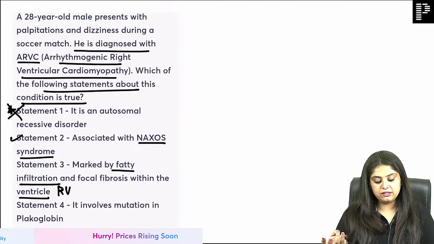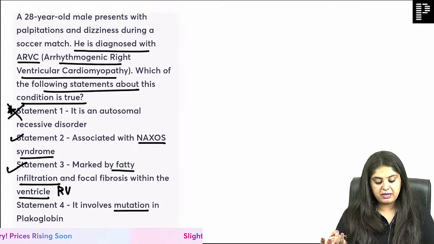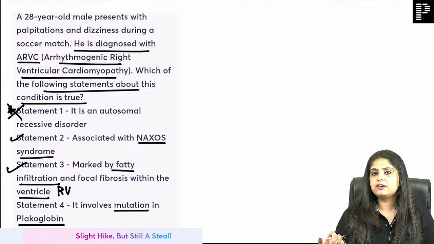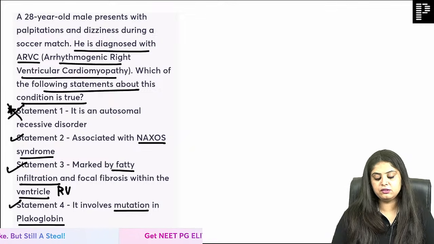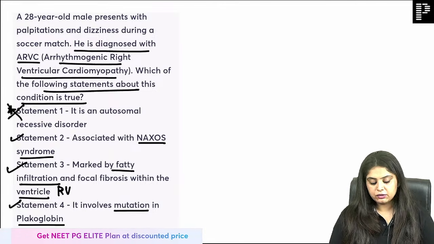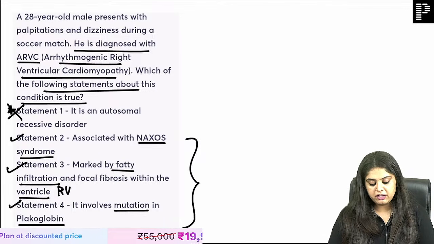Right ventricle, yeah, that is also correct. And does it show mutation of plakoglobin? So, ma'am, plakoglobin right now, yes, Naxos syndrome at least is going to be associated with plakoglobin. So, tell me which of them are true statements. Easy would have been 2, 3 and 4.